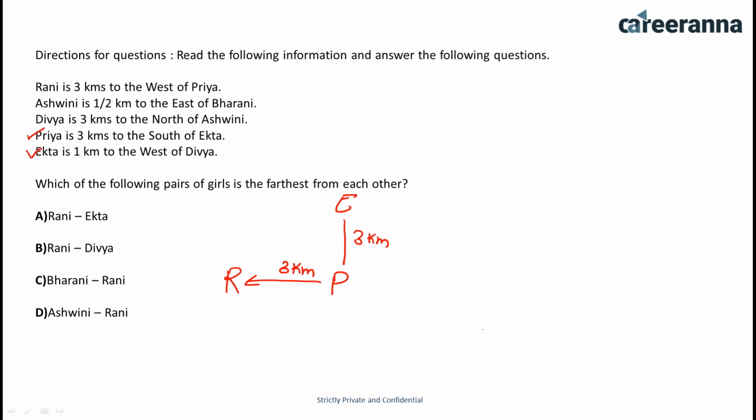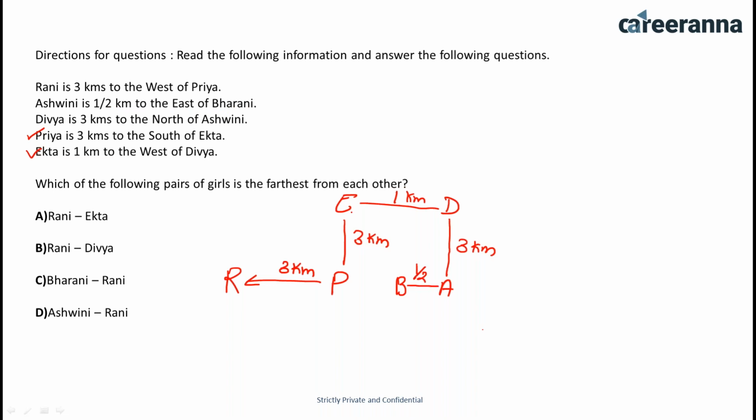So if you can see the last statement, Ekta is 1 kilometer to the west of Divya. That means she is 1 kilometer west of Divya. Now you have to see the statement in which Divya is used. Divya is 3 kilometers to the north of Ashwini. So Divya is 3 kilometers to the north, so this is the north direction with respect to Ashwini. And Ashwini is half kilometer to the east of Brani. Now B is here and this is the half kilometer.